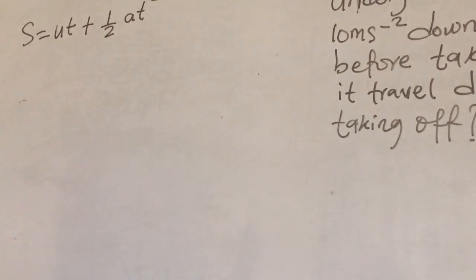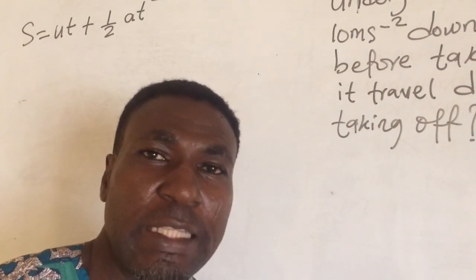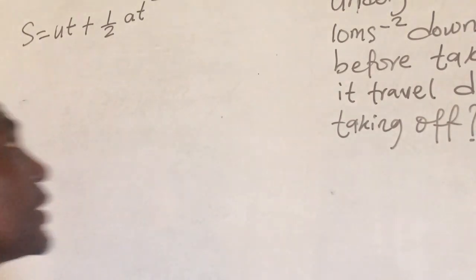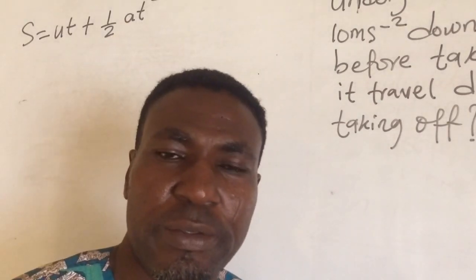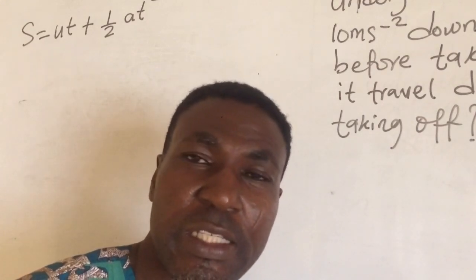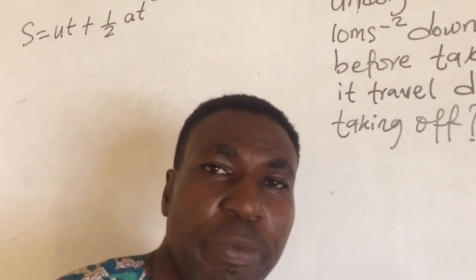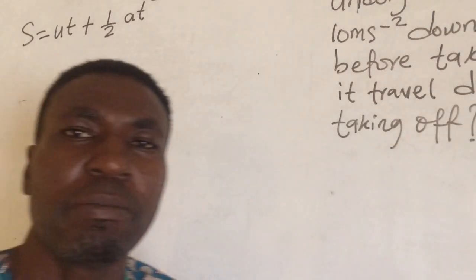Then T is the time it has taken the plane to move that distance before airborne. Then a is the acceleration, which is why it is trying to gain that velocity before the airborne. Then T is still the same time.